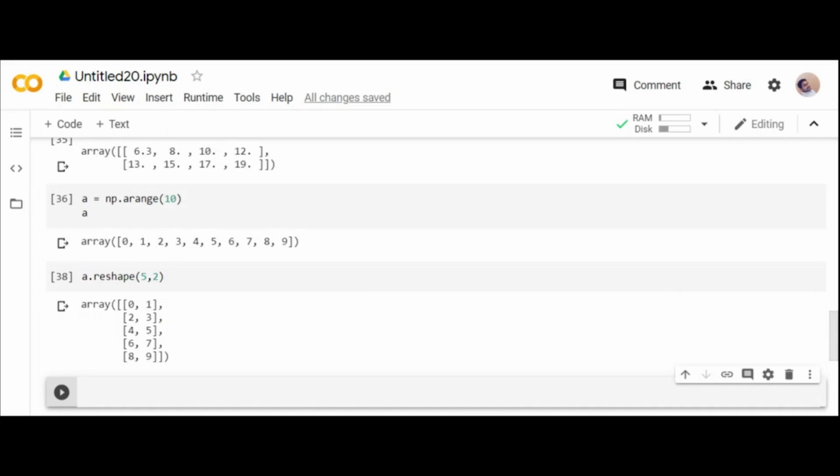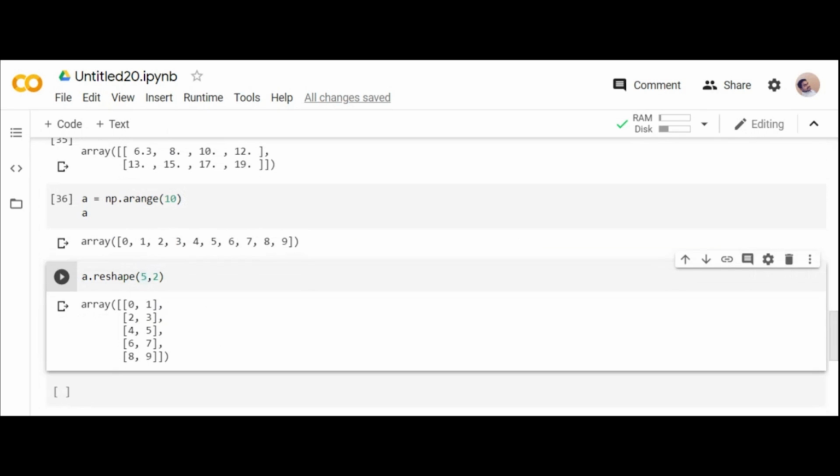See, reshape. The advantage of Python is it is similar to the English language. And whatever you speak, whatever you try to understand, that will understand. Even though you are from different background, reshape. What do you mean by reshape? You're trying to make changes into a shape. Yes, so that is how shape is done. What are the possibilities of 10? What are the possibilities of a given number only you can reshape? If it is 10, 2 comma 5 or 5 comma 2, 10 comma 1 or 1 comma 10. That is the functionality of reshape.